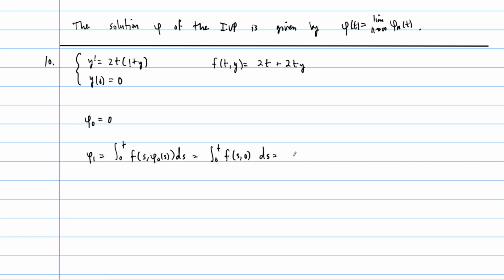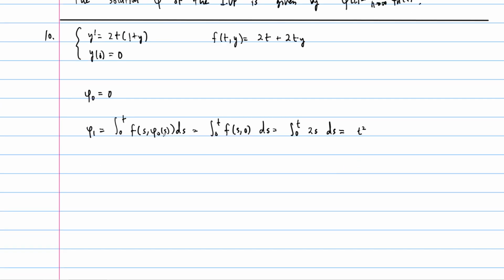And so that's going to be the integral from 0 to t of 2s ds. So this is just 2 times 1/2 s squared, plug in t. So this is just t squared minus 0, so t squared. So phi 1 is t squared.